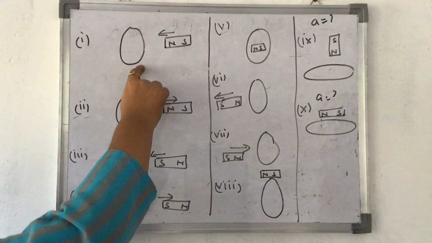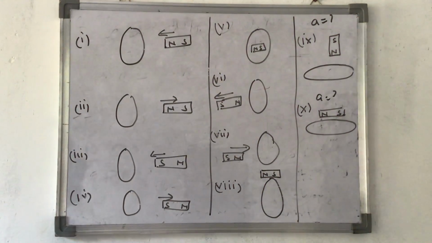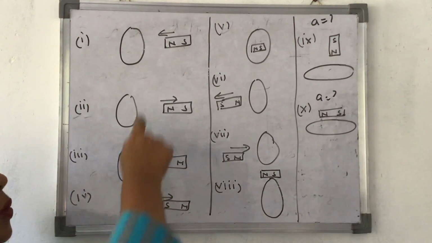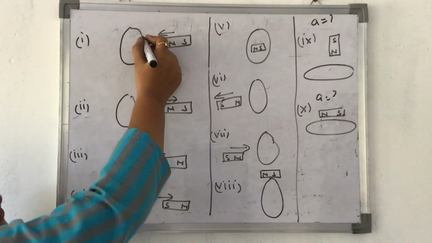Now we use our knowledge of Lenz's rule. North pole is coming towards the loop. This is a loop; you have to find out the direction. All these circle-like things are loops. North pole is coming towards this. Since the north pole is coming towards it, it will try to oppose the north pole because of Lenz's rule. As a result, the current induced in it is anti-clockwise.